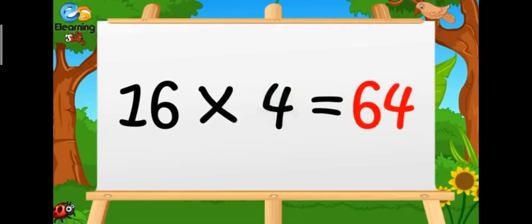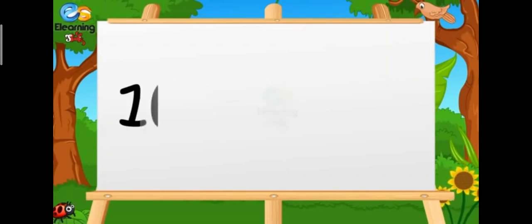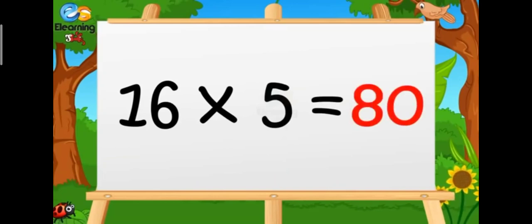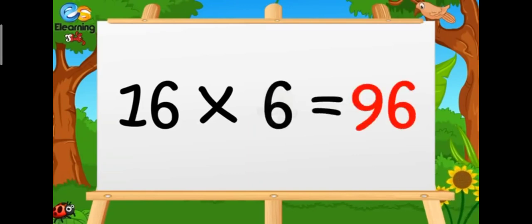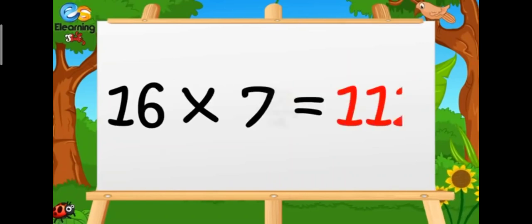16 fours are 64. 16 fives are 80. 16 sixes are 96. 16 sevens are 112.